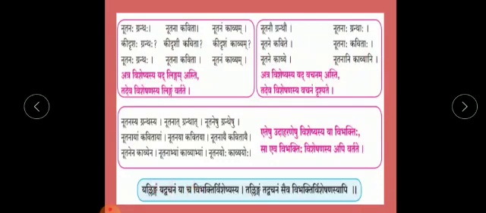Yadlingam, yadvachanam, या च विभक्तिर्विशेष्यस्य तद्लिंगम् तद्वचनम् सा एव विभक्तिः विशेषणस्य अपि. Means in whatsoever linga, vibhakti and vachan the noun is, the adjective will have the same linga, vibhakti and vachan of the noun.